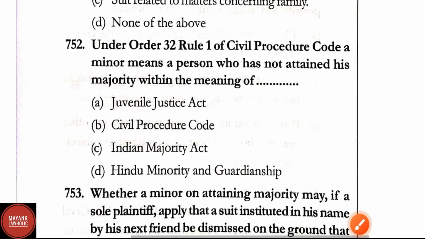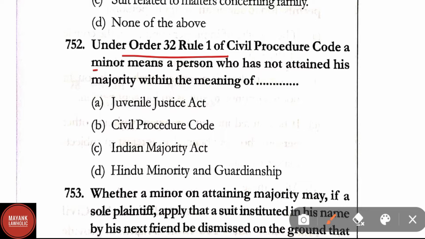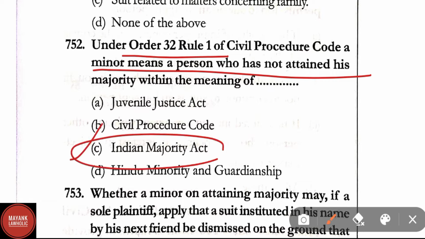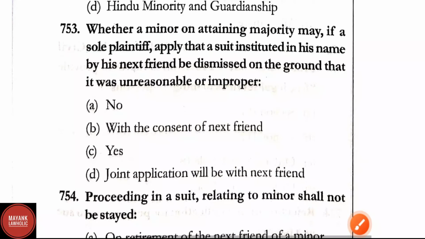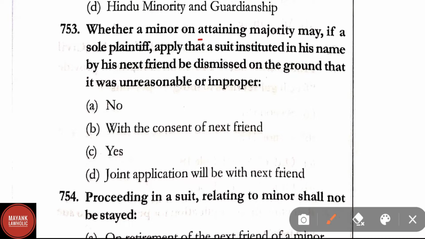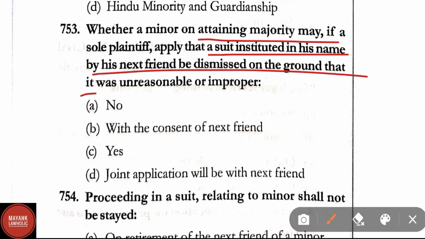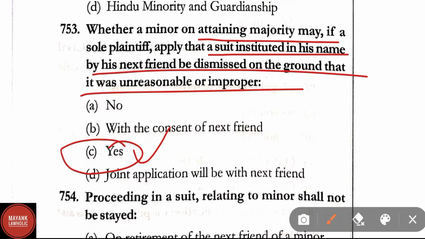Question number 752. Under Order 32 Rule 1 of CPC, a minor means a person who has not attained his majority within the meaning of. Here correct answer is option C, that is Indian Majority Act. Question number 753. Whether minor on attaining majority may, if a sole plaintiff apply that a suit instituted in his name by his next friend be dismissed on the ground that it was unreasonable or improper. Correct answer here is option C, that is yes.